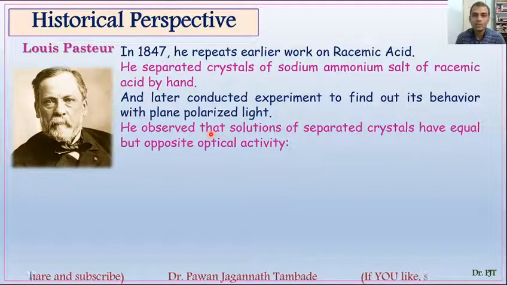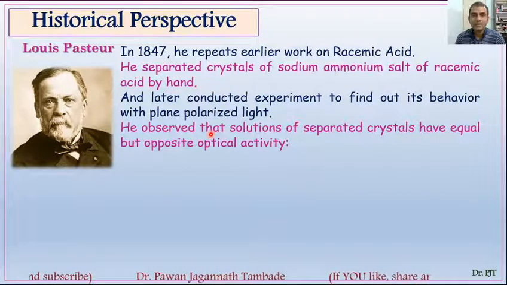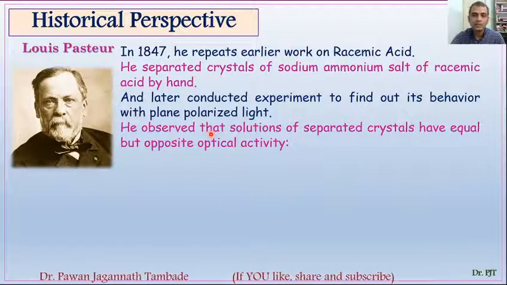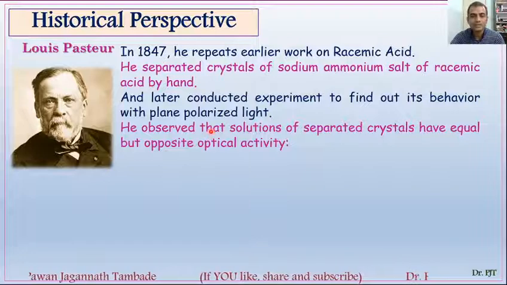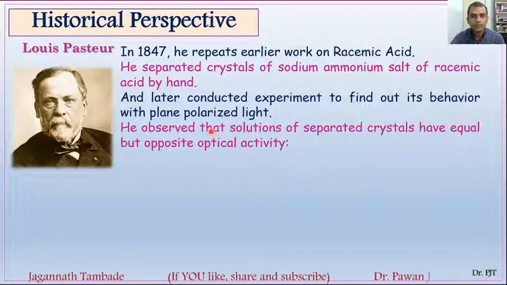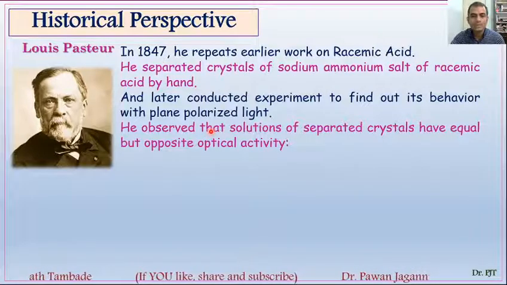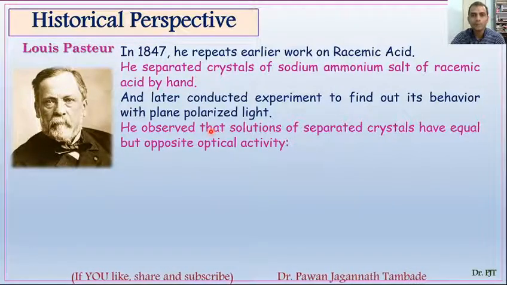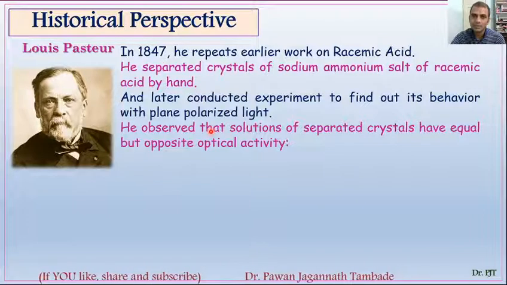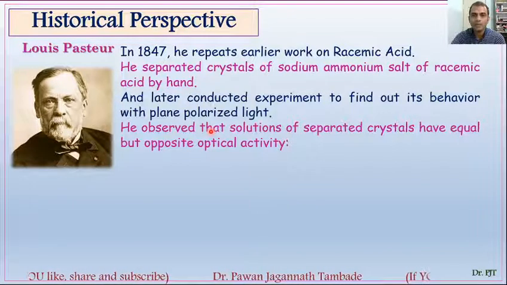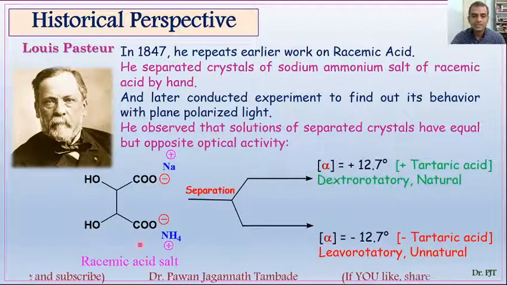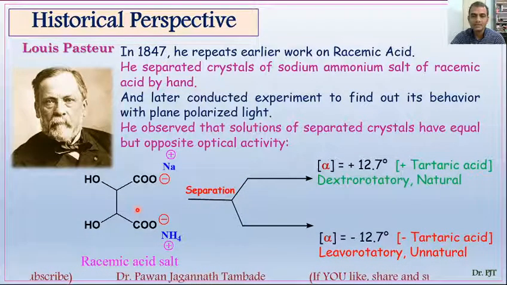Later on, Louis Pasteur separated some crystals from racemic acid and divided them into two different groups, and both types of crystals were analyzed for their optical activity. And what he found, to his surprise, was that both the crystals are optically active, but they rotate plane polarized light in opposite directions but with equal angle. So this is the salt of racemic acid.